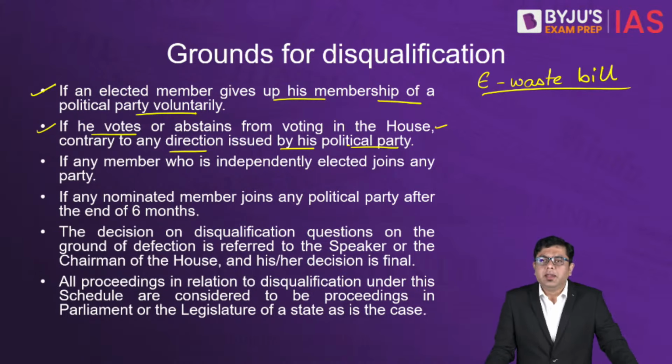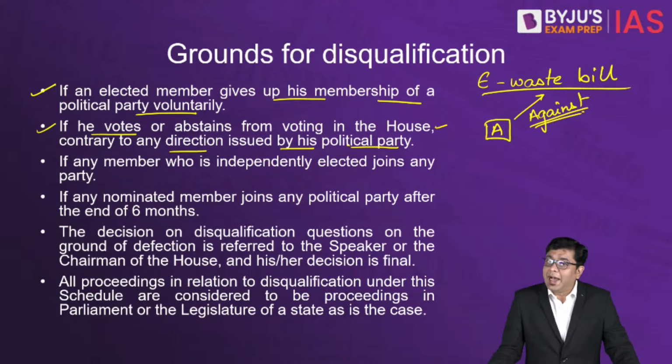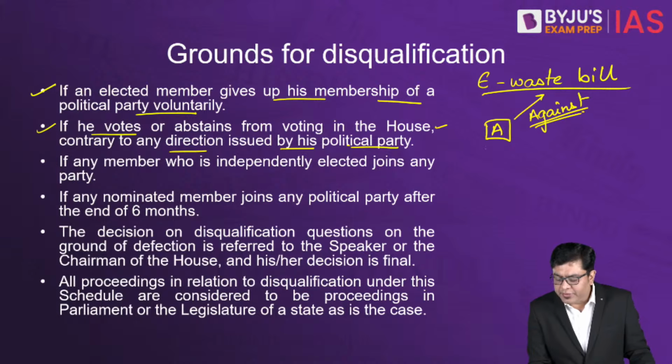For that bill, political party A has decided that it will vote against it. Let's suppose A has 50 members, let's assume 50 MLAs.